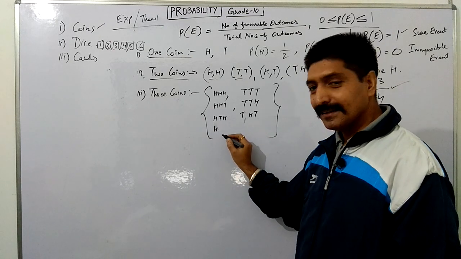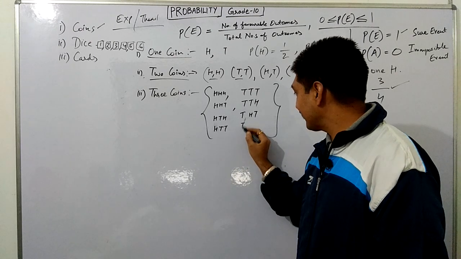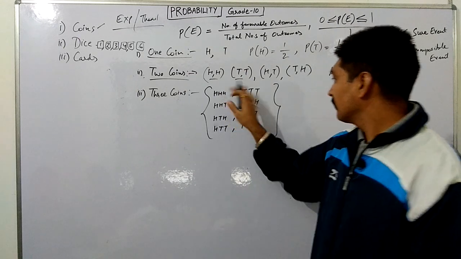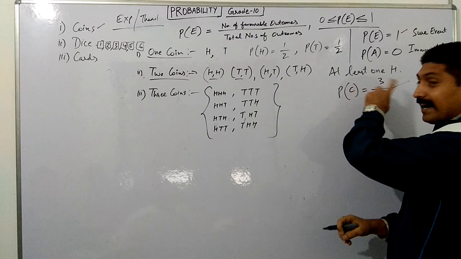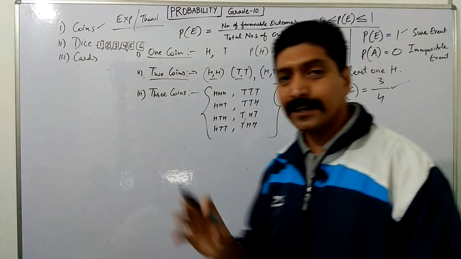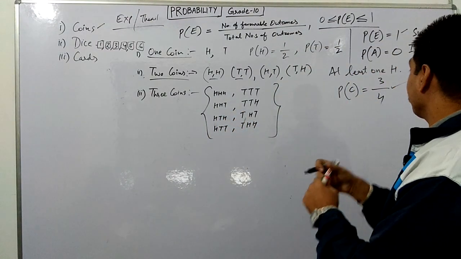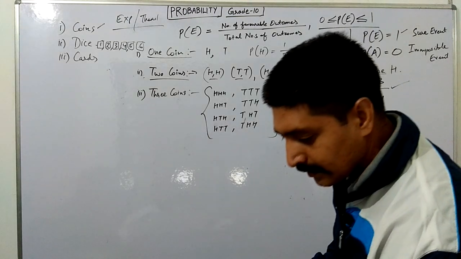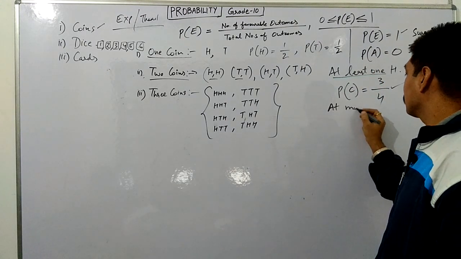Can you guess what is there? Head, tail, and tail, head. These are the only possibilities. The sample space is 8. Now these kinds of questions can be there: at least, at most. These are 2 different words I have used here, at least and at most. One is at least and one is at most. So we will discuss at most.